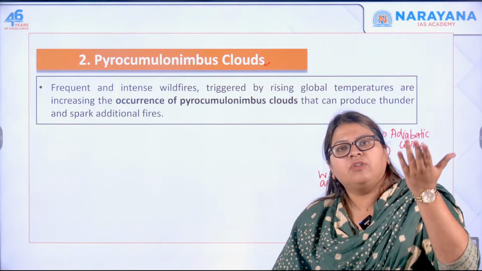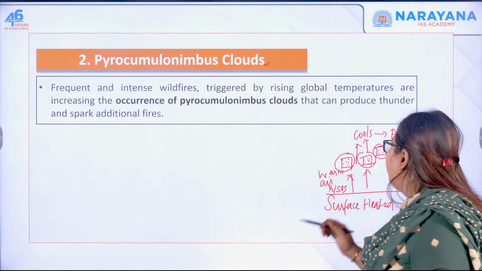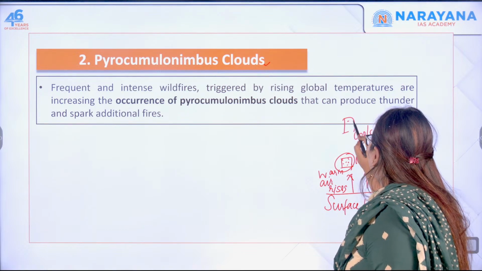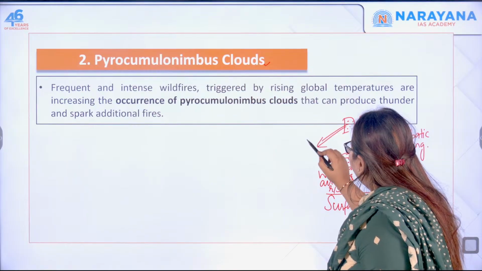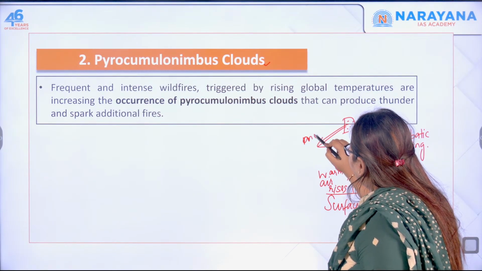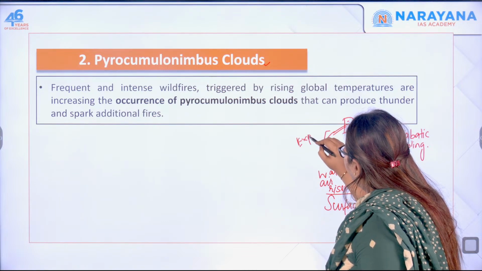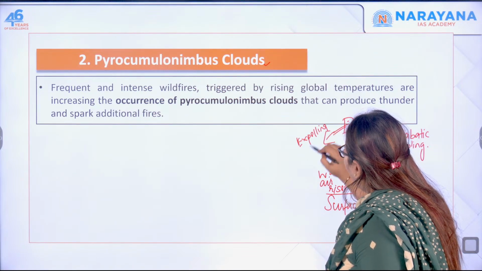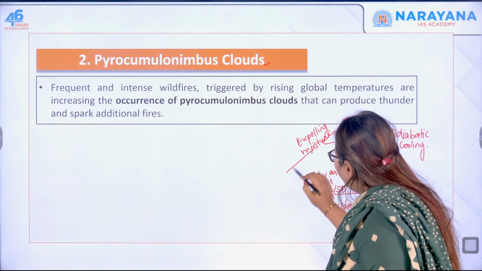When the air becomes cold, its capacity to hold the moisture reduces. So the cold pockets which have this moisture will expel the moisture.